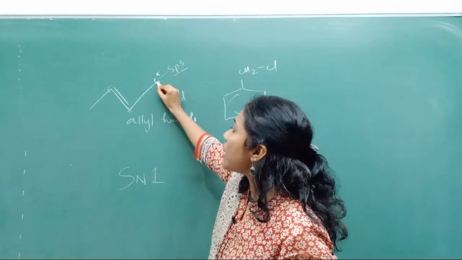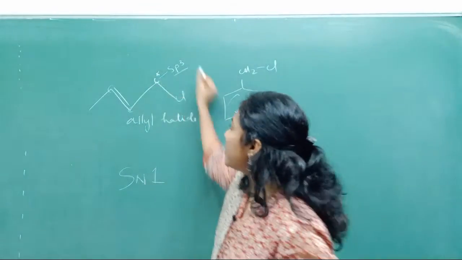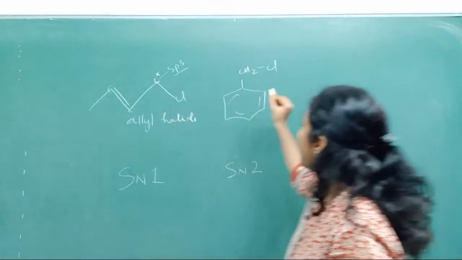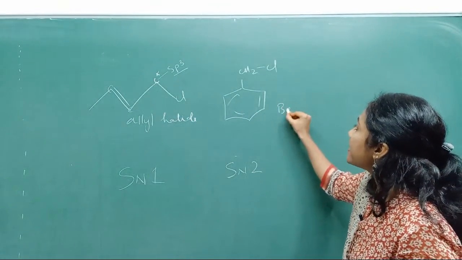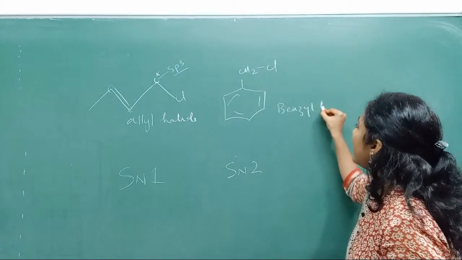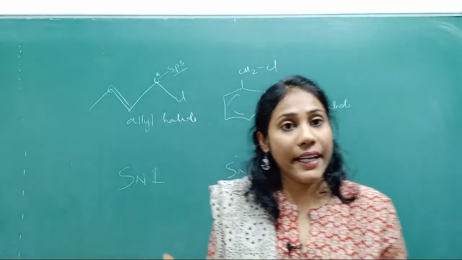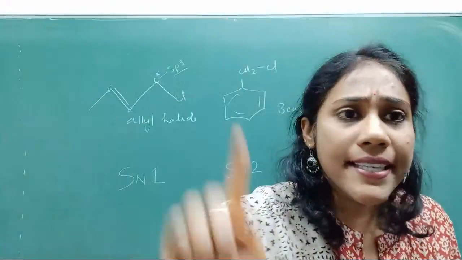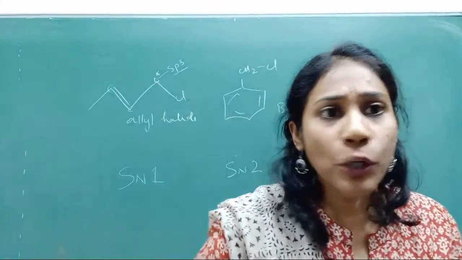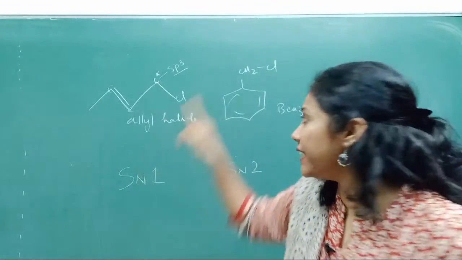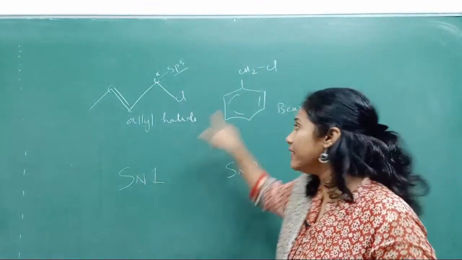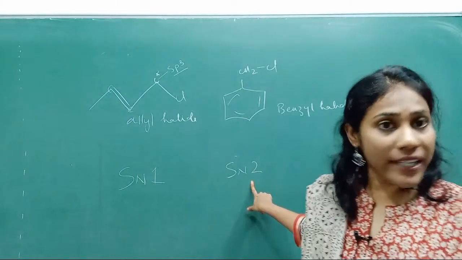Such a carbon is called an allyl carbon, so this is allyl halide. And similarly, this is benzyl halide. Both allyl halides and benzyl halides can undergo SN1 and SN2. They can proceed through SN1 and they can also proceed through SN2.